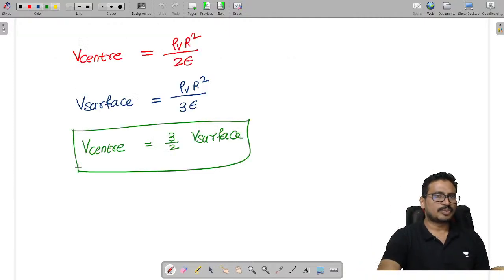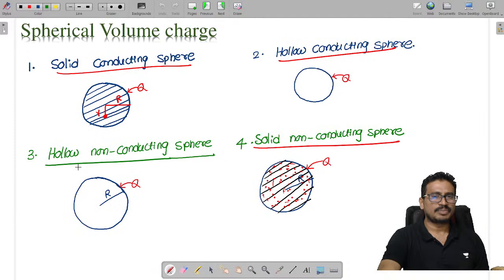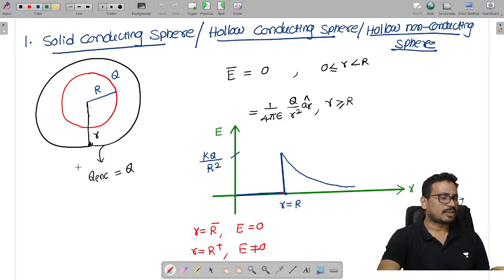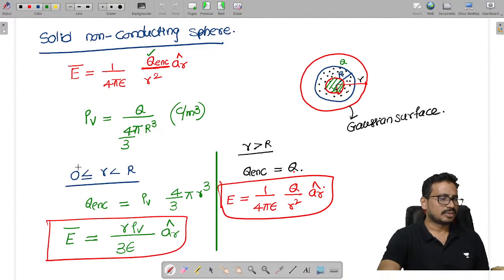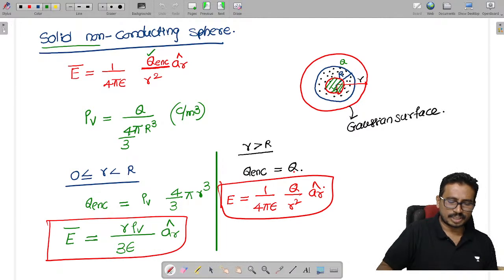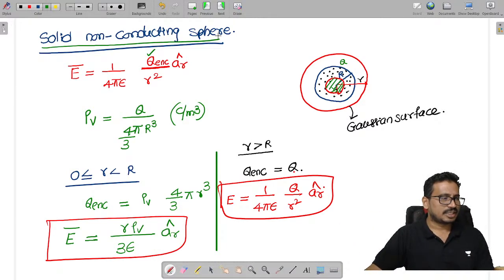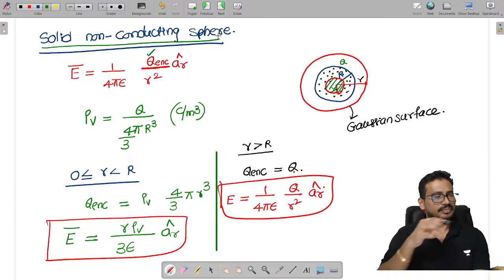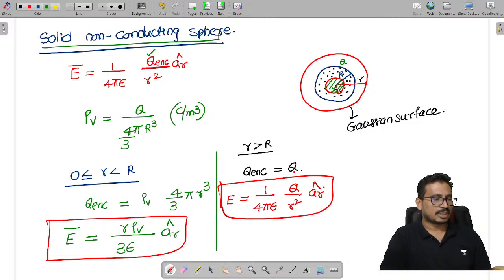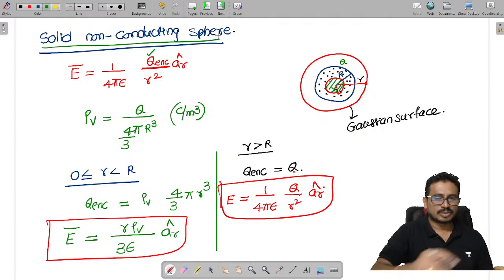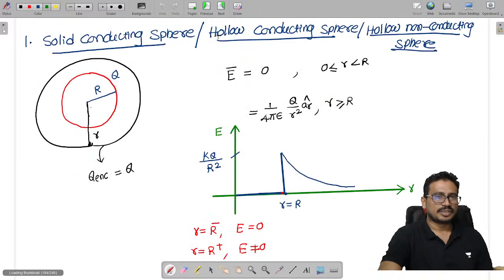We are discussing this potential for what type of charges, you tell me. What type of spheres are we talking about? Is it conducting or non-conducting? Solid non-conducting sphere. So previously we have discussed the conducting sphere. These all the three we have discussed. Now we are discussing for what type of spheres?